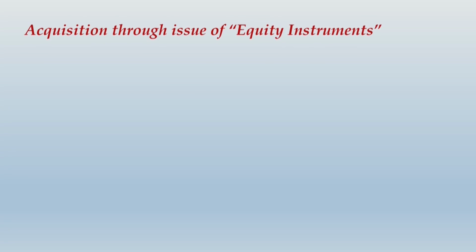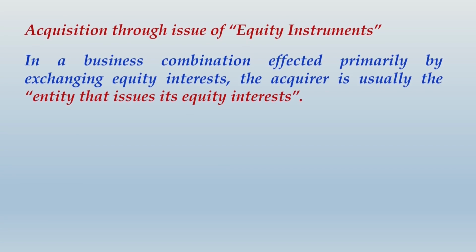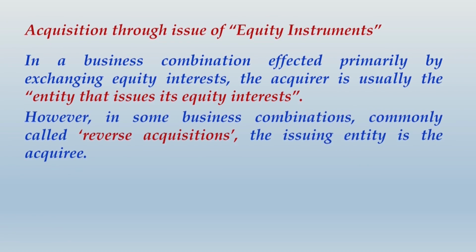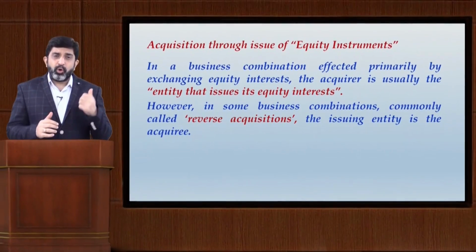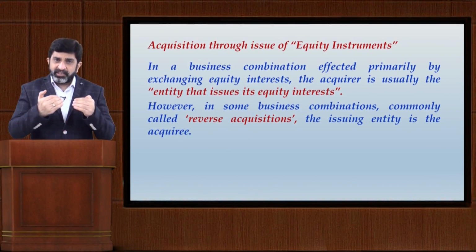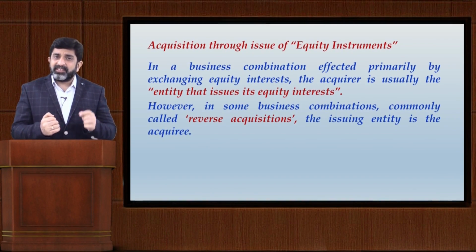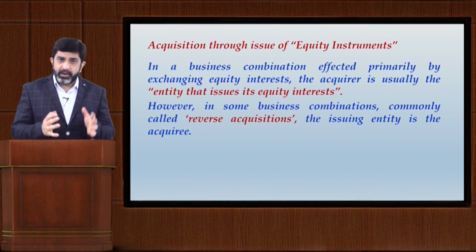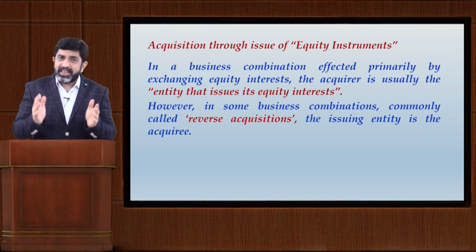Let us move ahead and now talk about the next category, that is acquisition through issue of equity instruments. In a business combination effected primarily by exchanging equity interests, the acquirer is usually the entity that issues its equity interests. However, in some business combinations, commonly called reverse acquisitions, the issuing entity is the acquiree. Let us now discuss this second category where acquisition is done and settlement is made through issuing own equity. Let me substantiate this by giving examples.